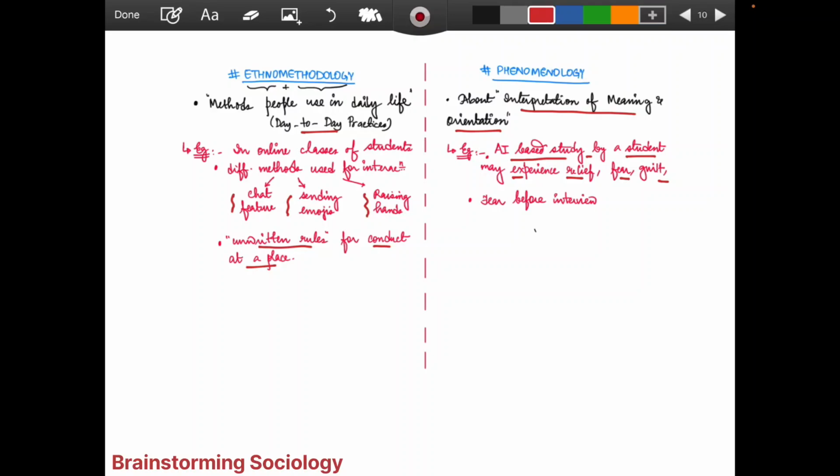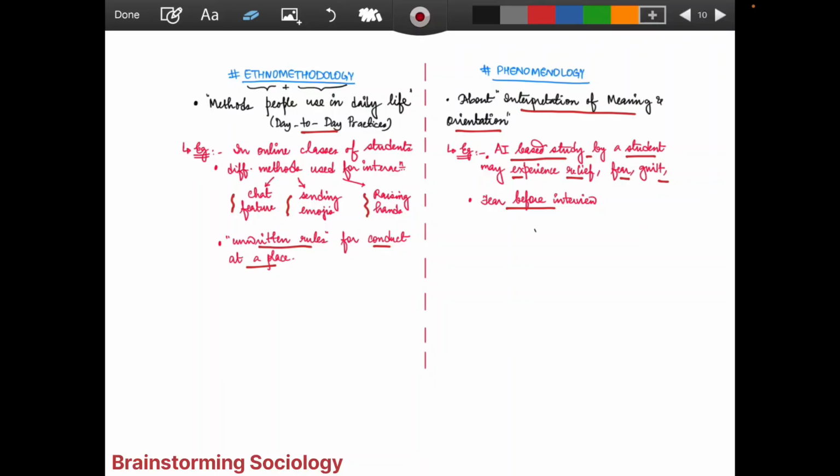This is something ideological. It is their interpretation of those meanings and orientation. They are interpreting in that way and manner. So any fear before the interview we have, what is it? This is the interpretation. What is happening is just being interpreted. So this is one of the examples of ethnomethodology and phenomenology. I think you can get that, and it will help you understand.